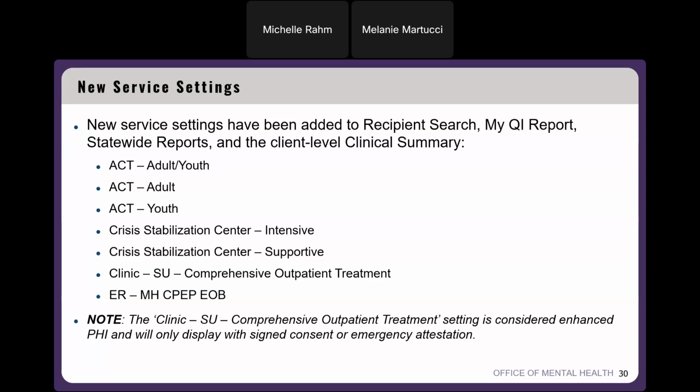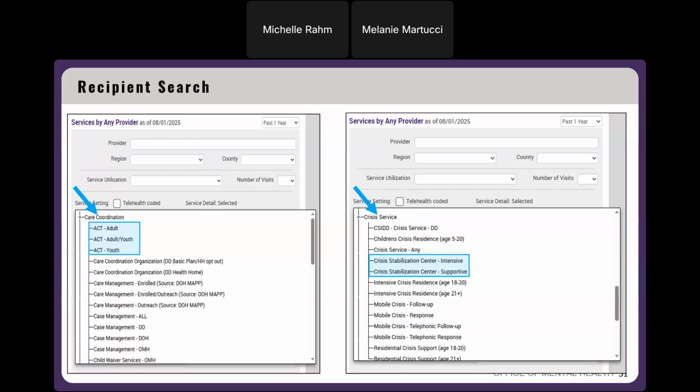Again, I just want to note here that clinic SU comprehensive outpatient treatment service setting is enhanced PHI. So if you run a search for that, you're going to see that 3 count I just showed recently, and you'll only see the names of individuals that have signed consent or emergency attestation. Okay, so I'll show where all of these exist in recipient search.